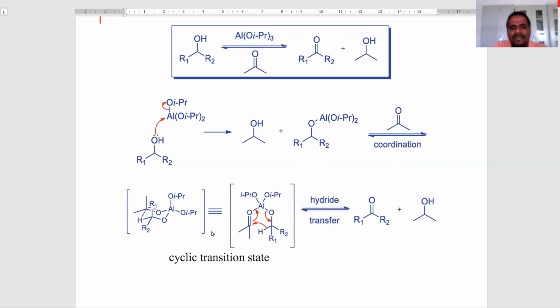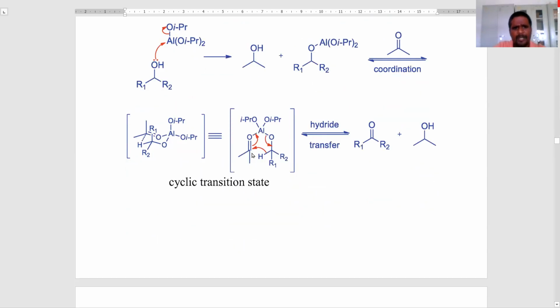In this cyclic transition state, the hydride transfer takes place from the alcohol to the ketone to form the ketone and isopropyl alcohol. This is the reaction and mechanism, right?